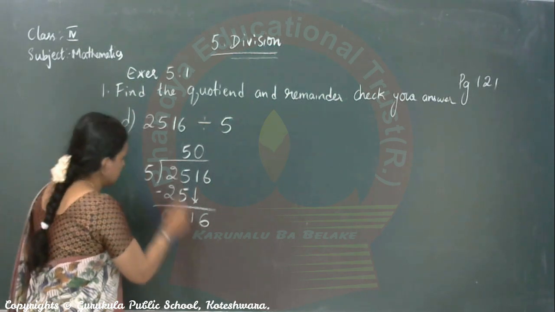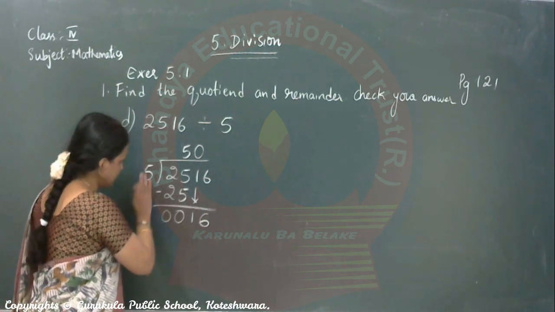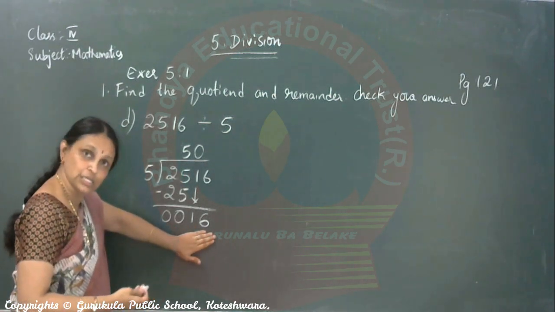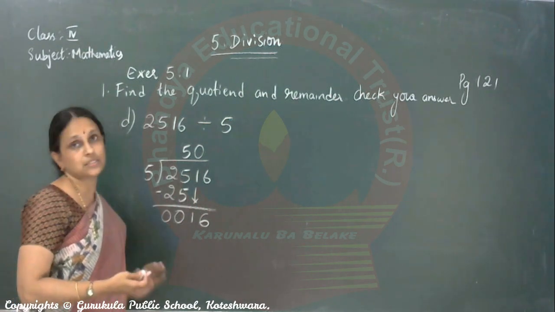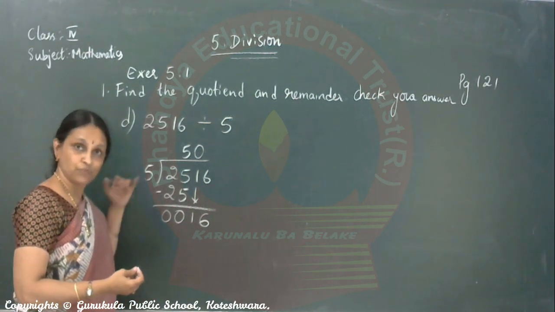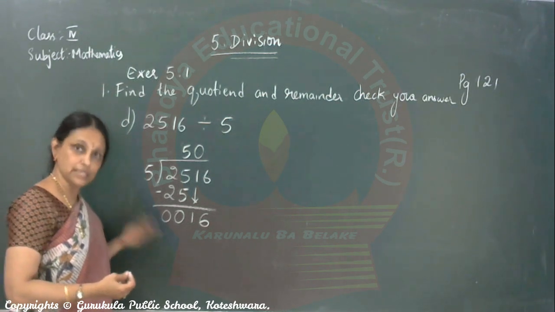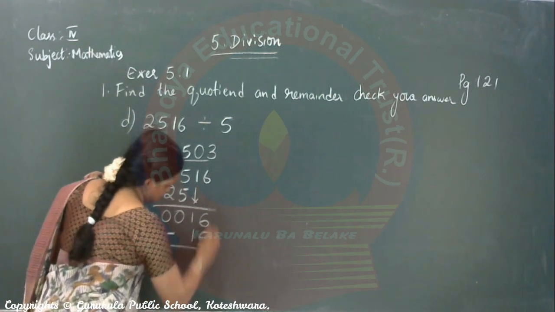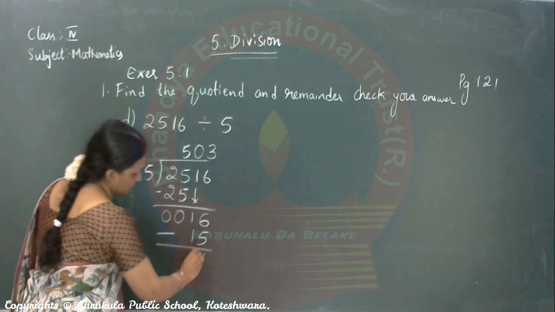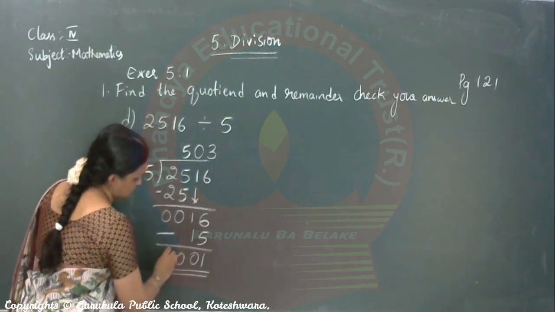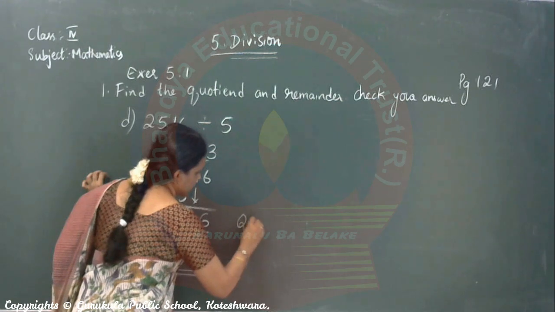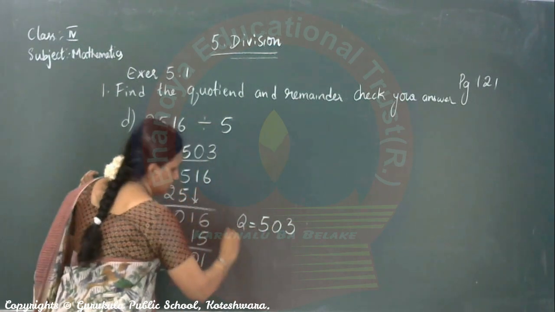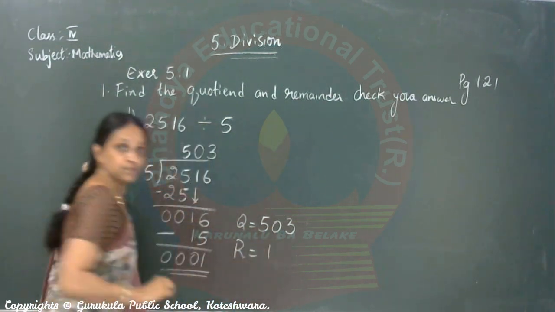Is it okay? Yes. Now you bring down the next number and tell again same, 5 ones are. Stop where you get 15, 16 or very near but less than 16. Tell 5 ones are, 2s are, 3s are 15. So 6 minus 5 is 1. 1 minus 1 is 0. Of course, these zeros come here. Write the quotient. Quotient is 503. Remainder is 1. Correct?